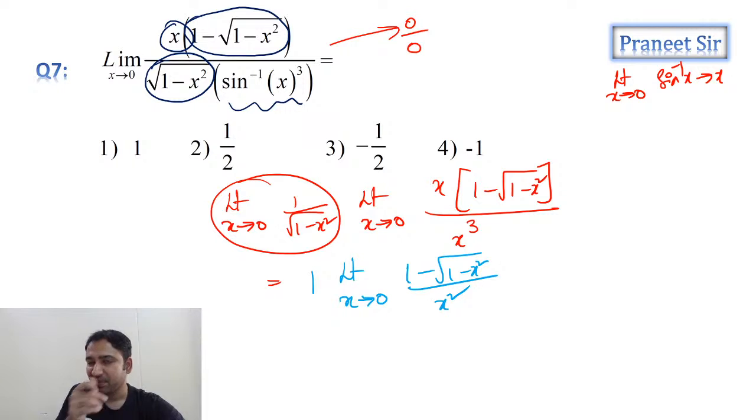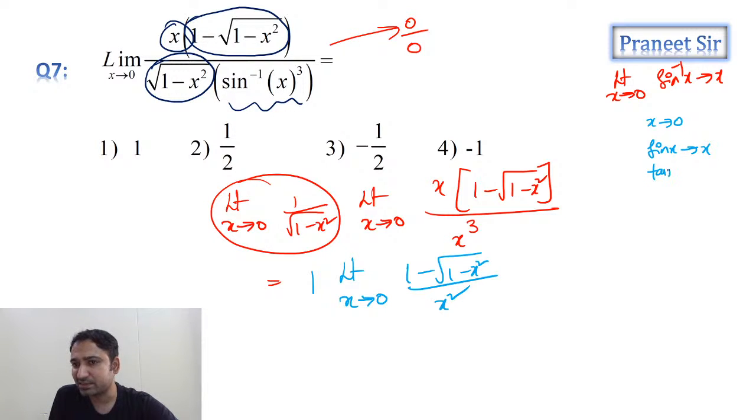So guys, whenever x is tending to 0, sin x can be replaced with x, tan x with x, sin inverse x with x, tan inverse x with x, e^x minus 1 with x, and log of (1 plus x) with x.